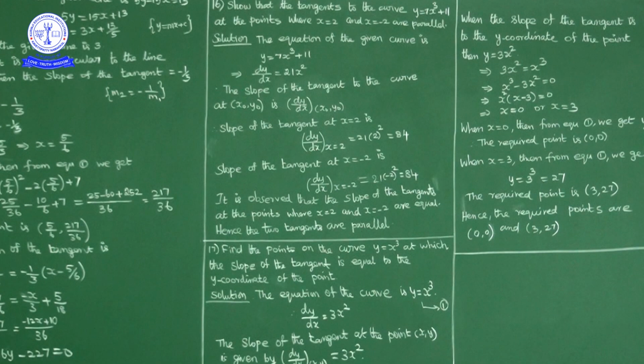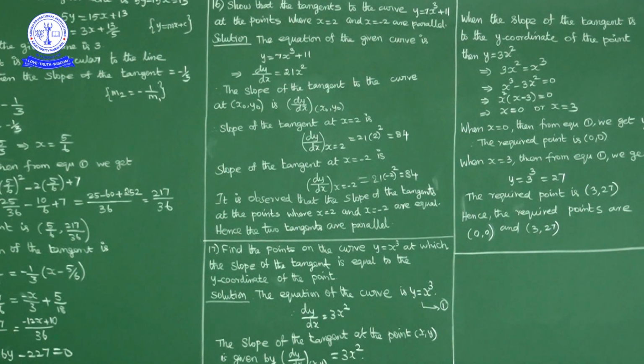Okay. Now what you can observe? Slope of the tangent at x is equal to 2 is 84. Also slope of the tangent at x is equal to minus 2 is also 84. Both are equal. So tangents are parallel to each other. That is, tangents to this curve y is equal to 7x cube plus 11 at x is equal to 2 and at x is equal to minus 2 both are parallel to each other.